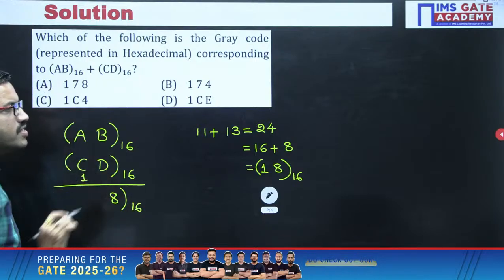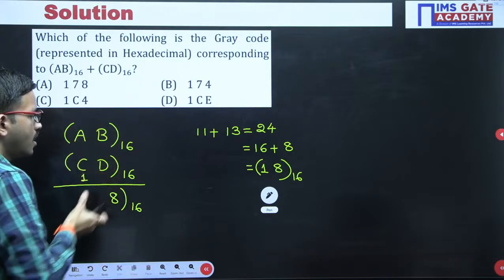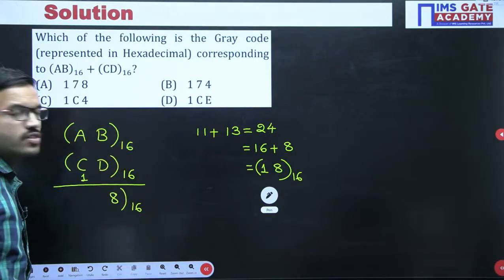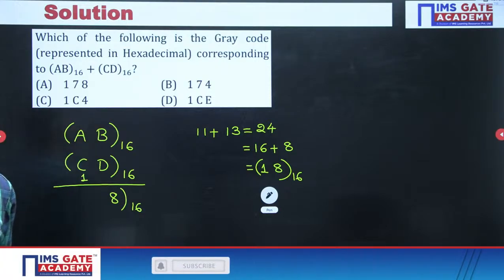Is it clear for everyone up to this point? Regarding addition of these two digits, how I represented 1, 8, is it clear or not? All of you confirm in the chat.